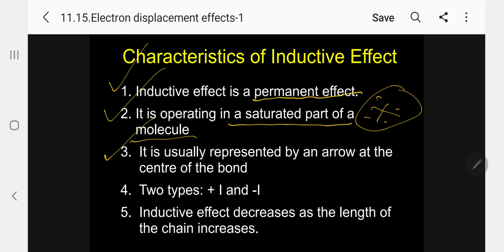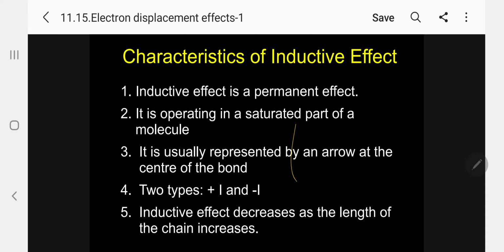Number 3: it is usually represented by an arrow at the center of the bond. This is the bond, with the arrow at the center of the bond. Number 4: there are 2 types of inductive effect, plus I and minus I. I will give examples later. Number 5: inductive effect decreases as the length of the chain increases. These are the characteristics of inductive effect.